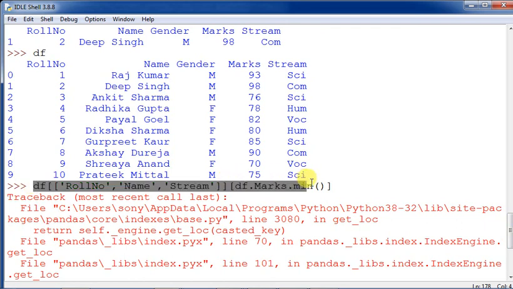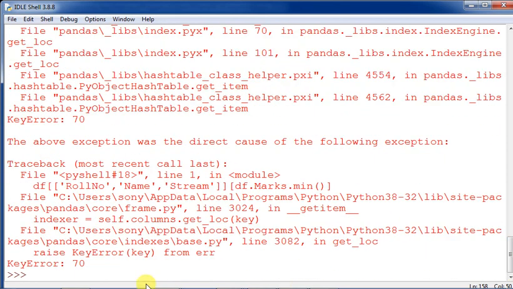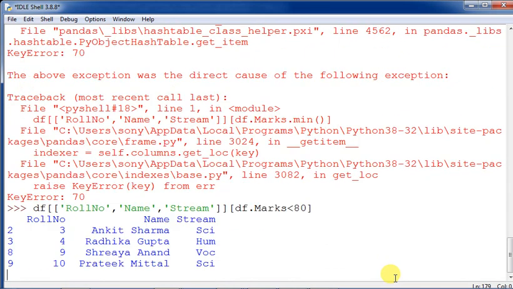Okay, so df.marks.min(). I need to put a query out here, and after that I will get the correct result. For df.marks, here I have to give a conditional, actually not an aggregate function. So df.marks greater than 70, less than 80. I am giving less than 80. Now you see how these results are coming.